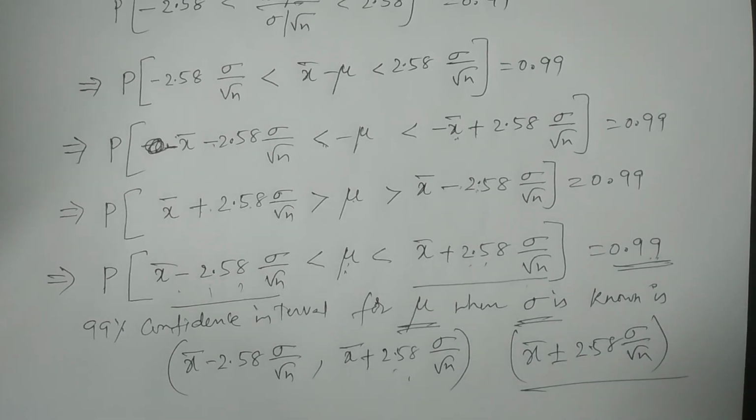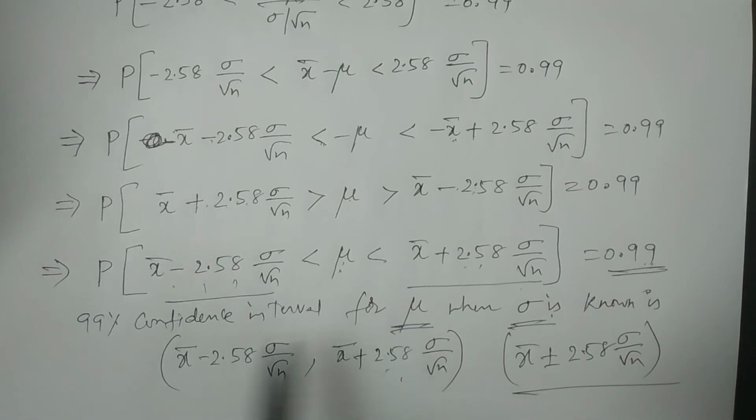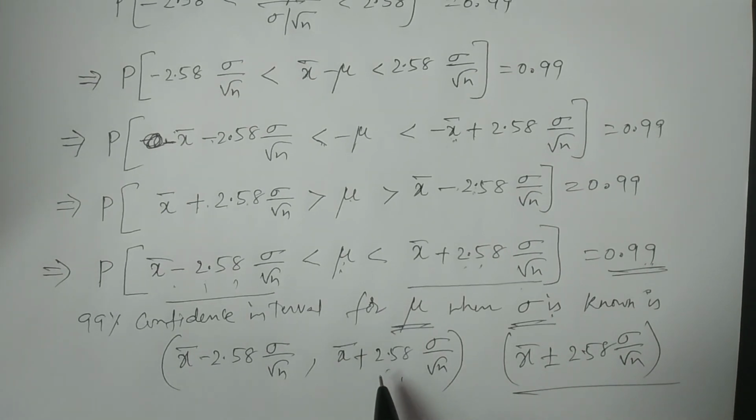This is only the case when the normal distribution is considered, when sigma is known. If sigma is known, then only we consider this case. We consider the normal distribution and we get the confidence intervals from it, and the significant value, 2.58, is obtained from the 99% areas of the standard normal distribution.